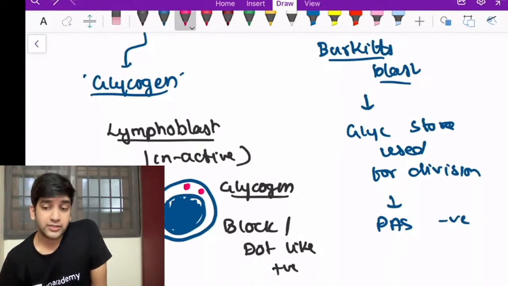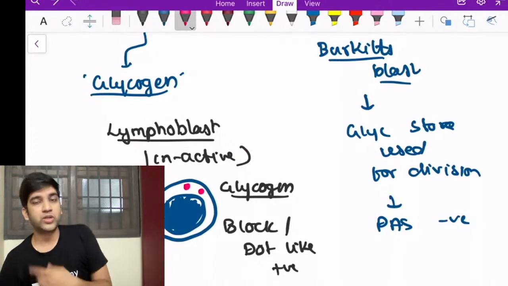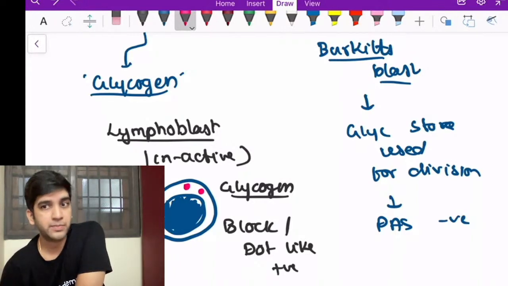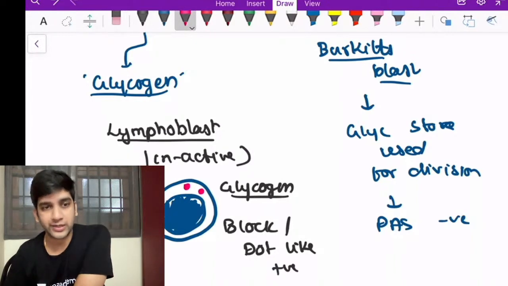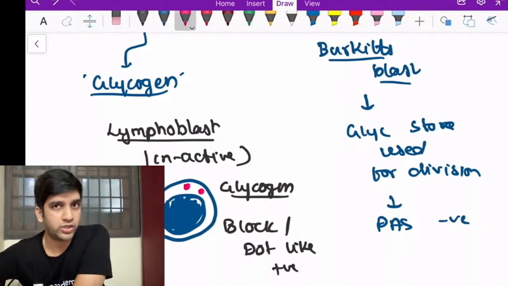The granular, you want large granular leukemias? If you're talking about LGL, LGL is a totally different one. We are talking about PAS. PAS staining is different from the original granule seen in routine Leishman staining, right? Those two are totally different. So in PAS, if it is uniformly distributed all over the cytoplasm, I call it megakaryoblast.